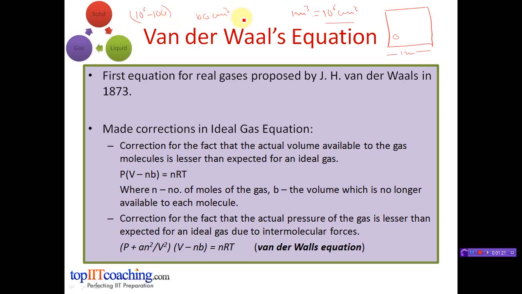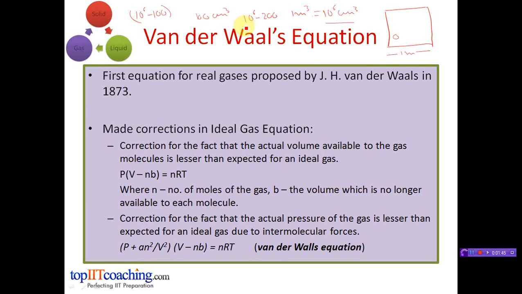Now the third ball will be able to move in 10 raised to 6 minus 200 centimeter cube and so on. Actually, the available volume is even less than these figures. Now the key thing is that the volume of the container is not the volume in which the molecules can move. The actual volume open to them is less than that of the container.